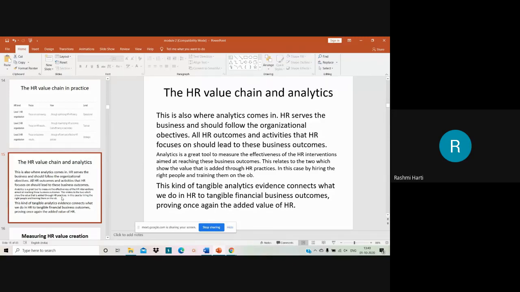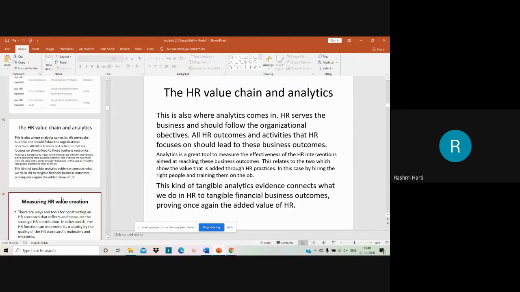This kind of tangible analytics evidence connects what we do in HR to tangible financial business outcomes. Obviously, when you are improving something in HR, your financials improve as well as your business, right? So that adds value to the HR department.